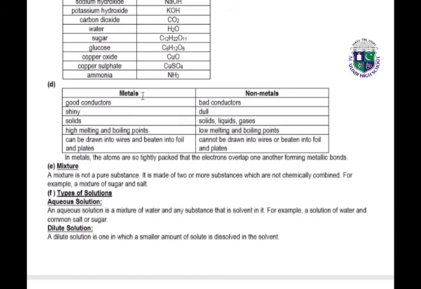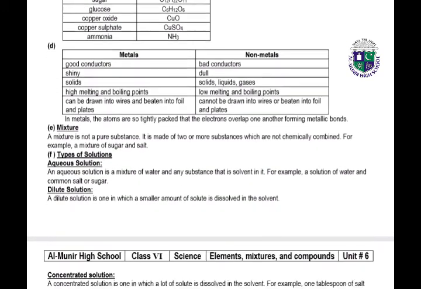Next we have metals and non-metals, part D. Metals are good conductors, shiny, solids, with high melting and boiling points, and can be drawn into wires and beaten into foil and plates. Non-metals are bad conductors, dull, solids, liquids or gases, with low melting and boiling points, and cannot be drawn into wires or beaten into foil and plates. In metals, the atoms are so tightly packed that the electrons overlap one another, forming metallic bonds.